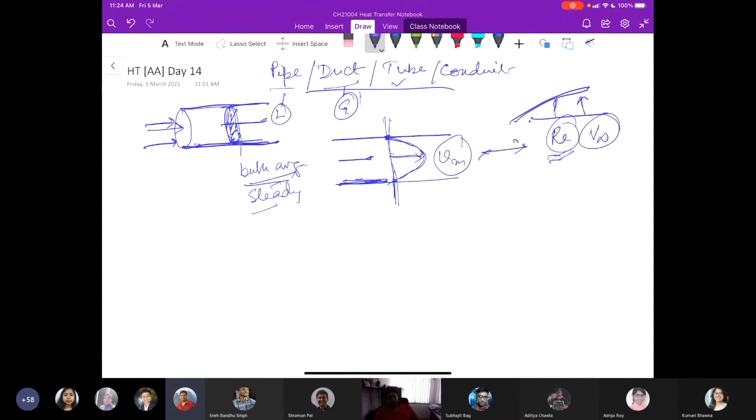Now, how do we calculate the mean velocity? Mean velocity comes from the concept of mass conservation.